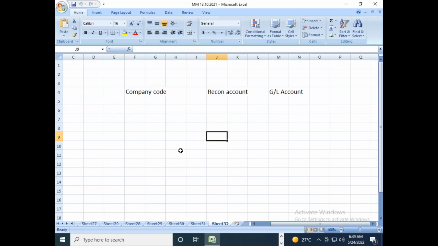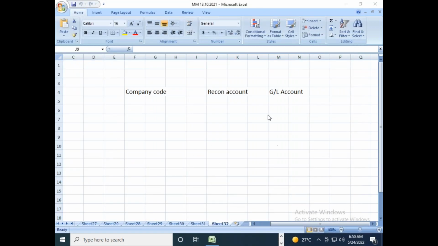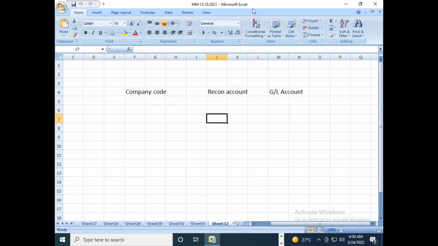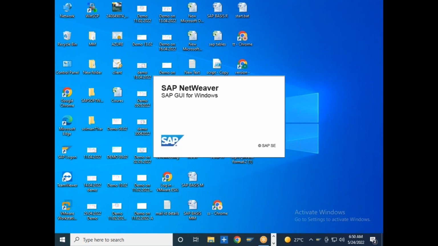Okay, so where are we yesterday? Yesterday we were discussing the quota arrangement, right? Okay, so let me go to the recording and I will see where we are yesterday. Service master, right? We were able to create a service master. Okay, so let me go to the SAP system, and we were able to create the configuration.